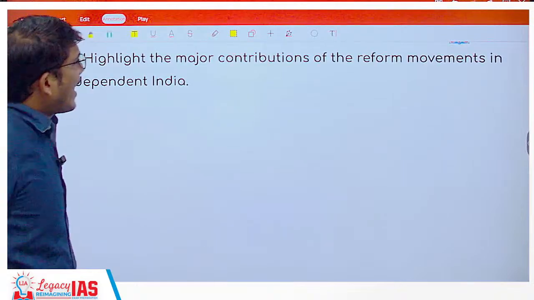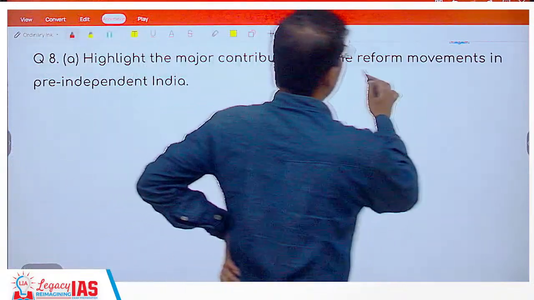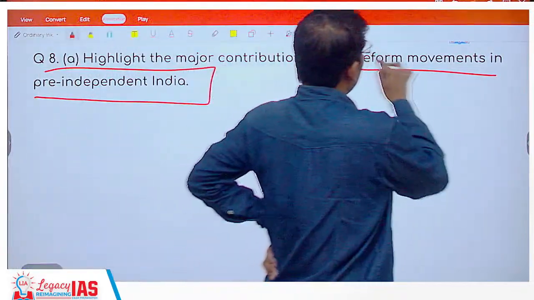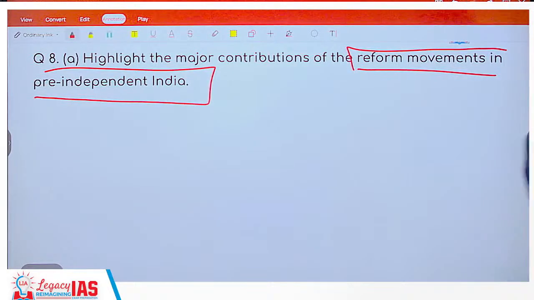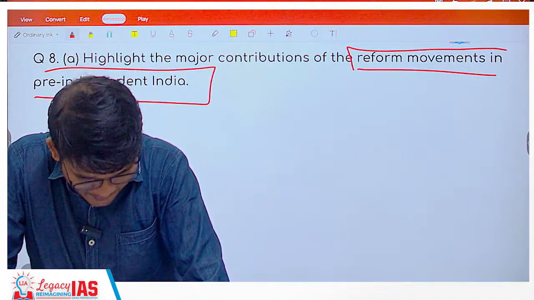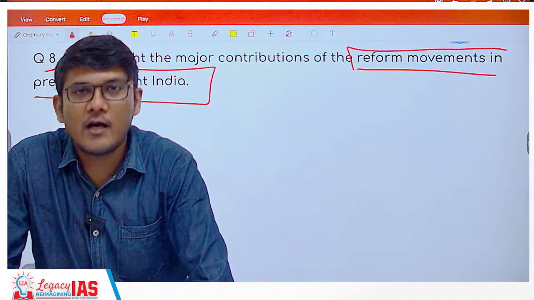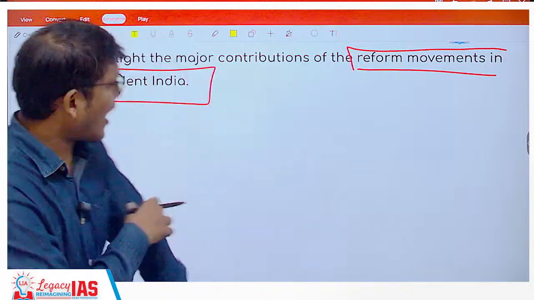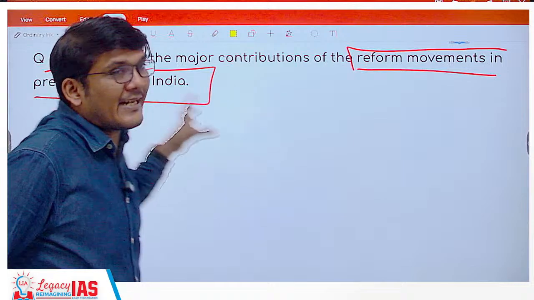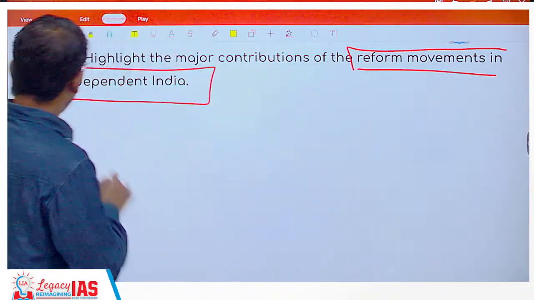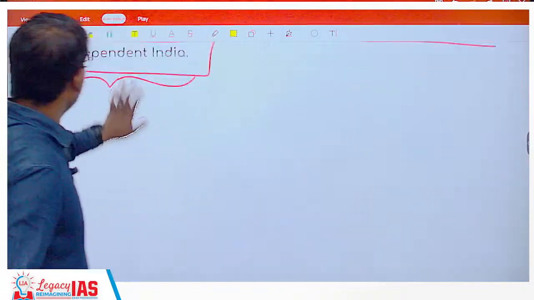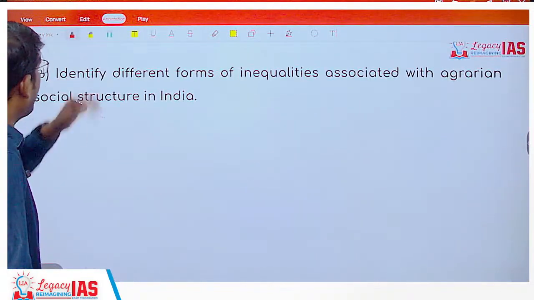Question 8. Highlight the major contributions of the reform movements in pre-independent India. So here you have to mention the reform movements that have been there in pre-independent India. The anti-sati movement, the Remarriage Act, against the child marriage and all. So what were those movements and how that has contributed in the pre-independent India. So make sure to not give any post-independent movements. Okay, again a very factual and straightforward question.